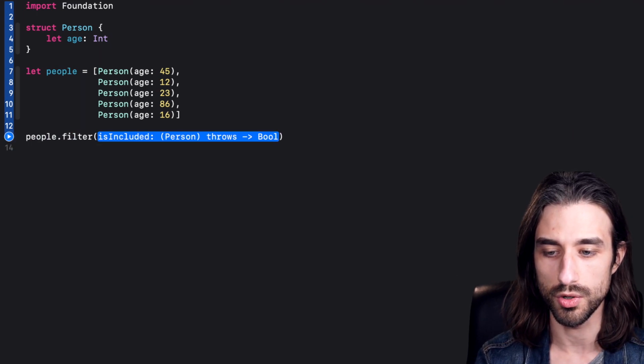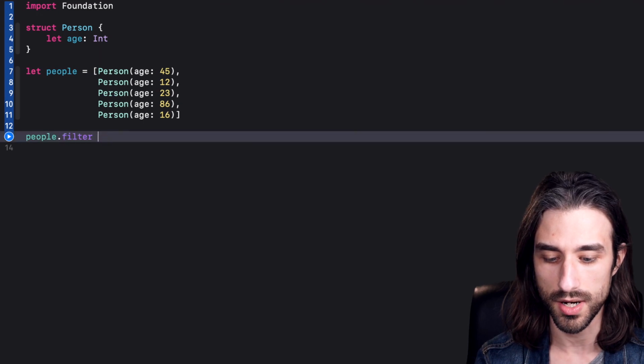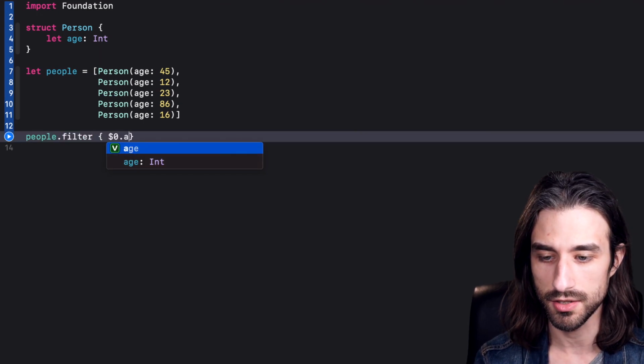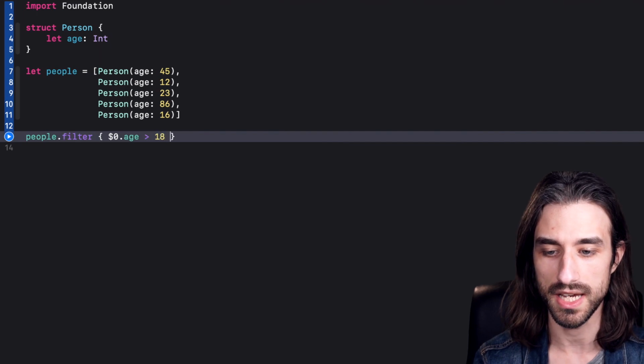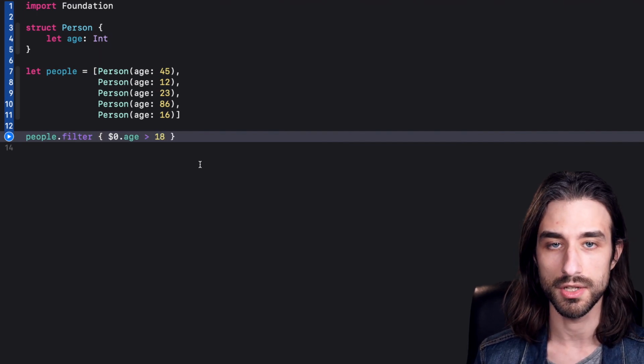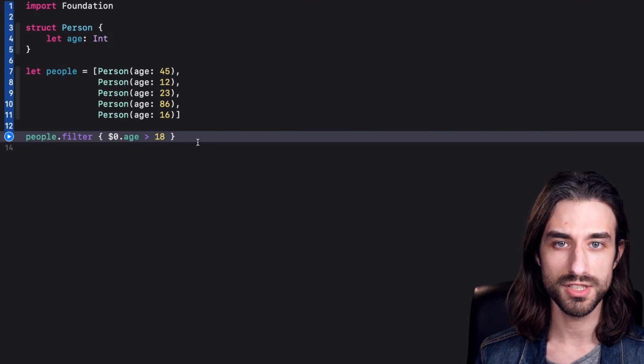So for instance, we can do a filter, and in the filter we can say, well, we only want to keep the element whose age is greater than 18. So this is basic Swift, nothing new here. But if you remember, in a previous episode we've seen that KeyPaths are kind of equivalent to a getter closure.